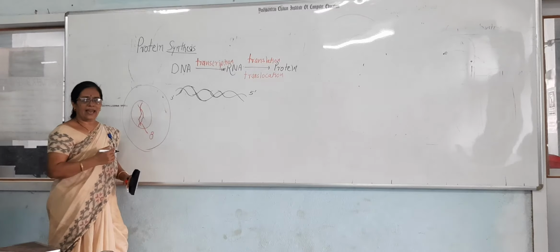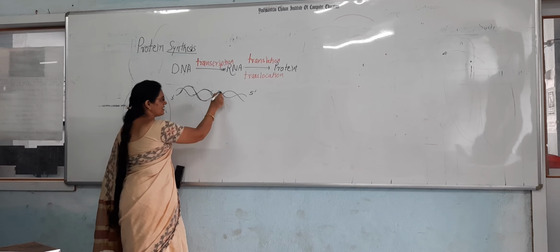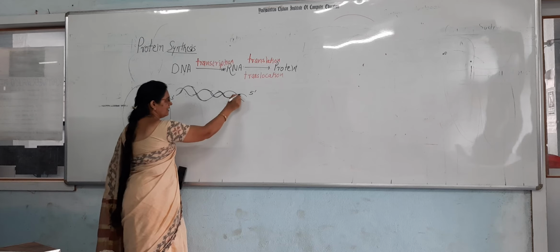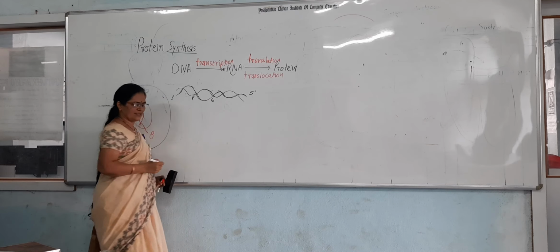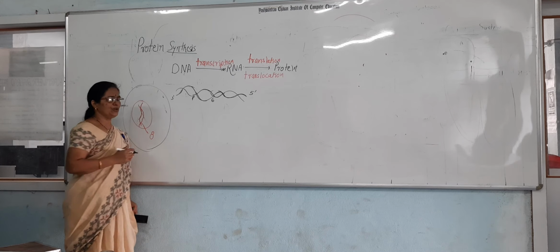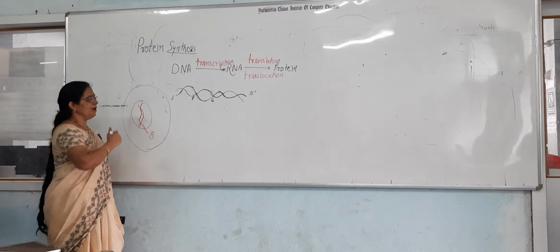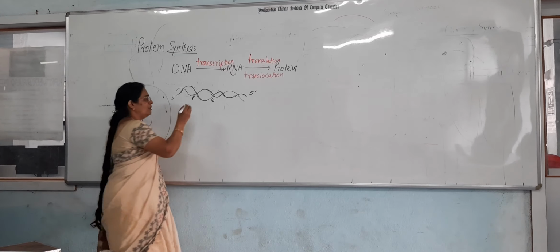Transcription starts at upstream, at a sigma point, and terminates at a rho point.